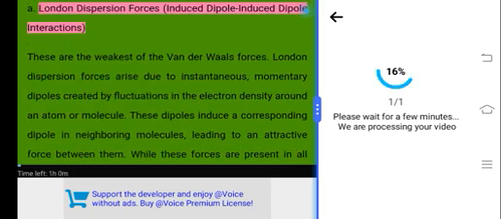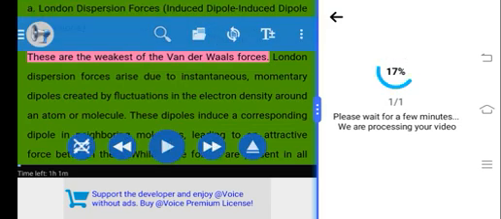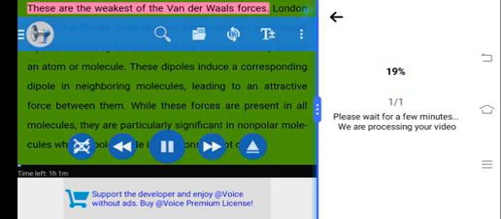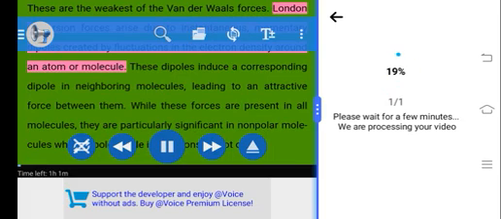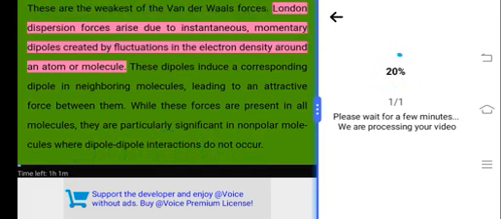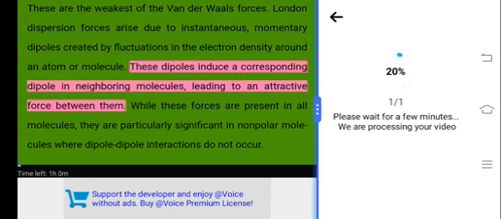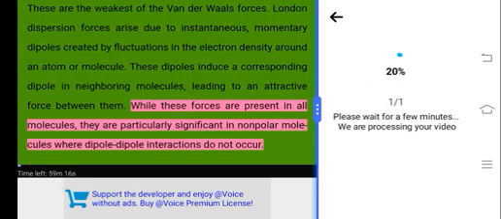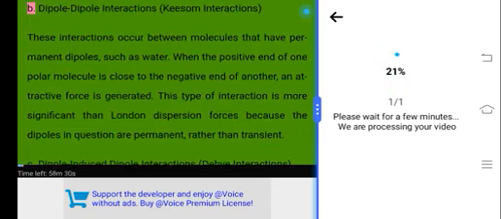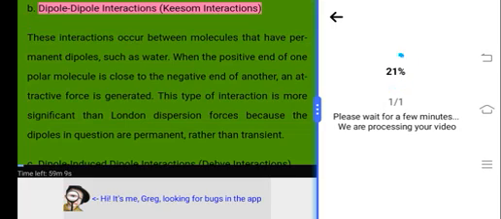A. London dispersion forces, induced dipole interactions. These are the weakest of the van der Waals forces. London dispersion forces arise due to instantaneous, momentary dipoles created by fluctuations in the electron density around an atom or molecule. These dipoles induce a corresponding dipole in neighboring molecules, leading to an attractive force between them. While these forces are present in all molecules, they are particularly significant in nonpolar molecules where dipole-dipole interactions do not occur.